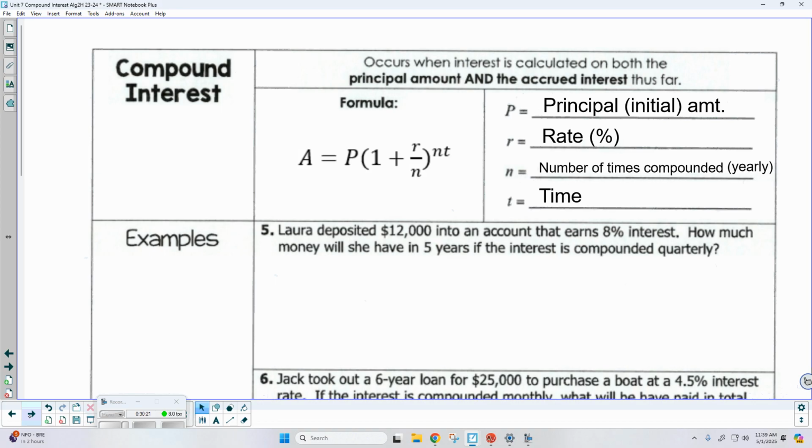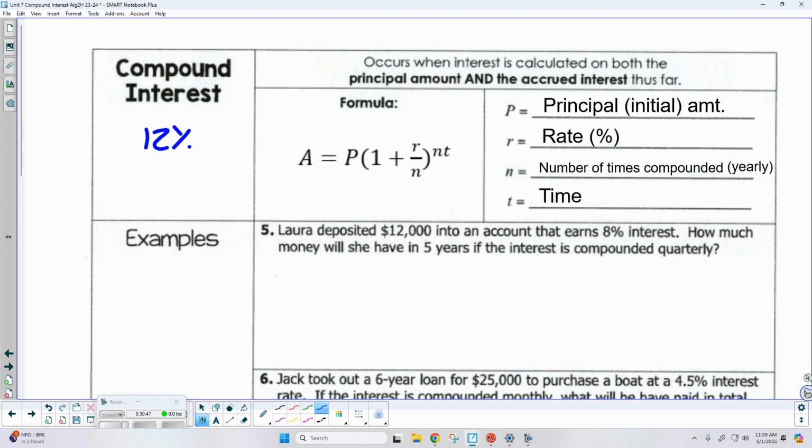Okay. But here's what you've got to realize about this. Let's say, for argument's sake, and this is not going to happen, but let's say you go to a bank and you're able to get a savings account with a 12% interest rate. That's really good. You're not going to get anywhere near that in today's market. But let's say we are going to compound it monthly.